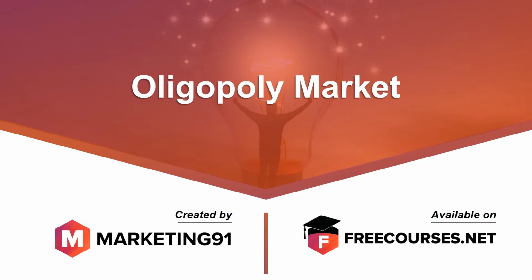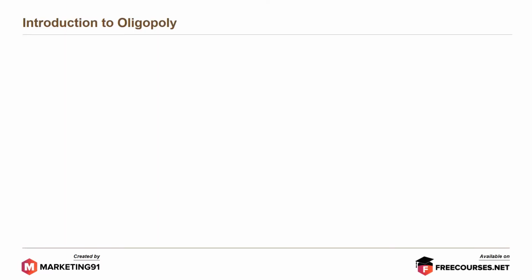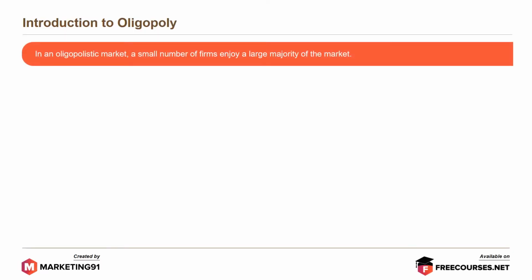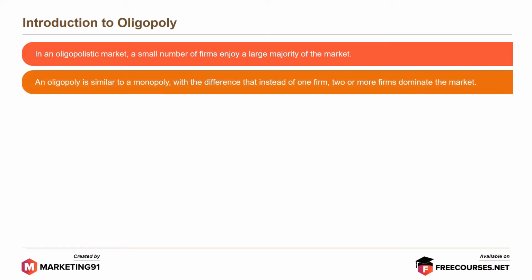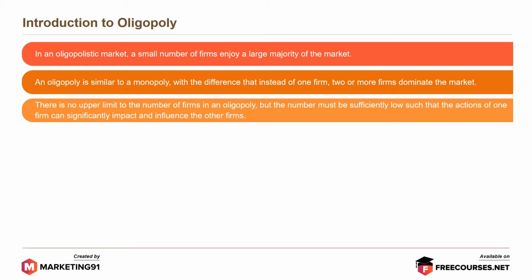In this video, we are going to cover the topic on oligopoly market. Introduction to oligopoly. In an oligopolistic market, a small number of firms enjoy a large majority of the market. An oligopoly is similar to a monopoly, with the difference that instead of one firm, two or more firms dominate the market. There is no upper limit to the number of firms in an oligopoly, but the number must be sufficiently low such that the actions of one firm can significantly impact and influence the other firms.